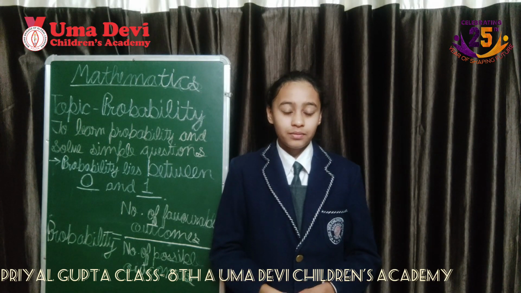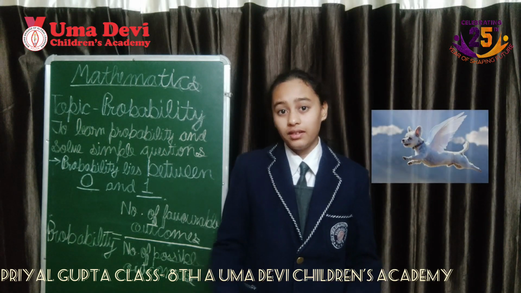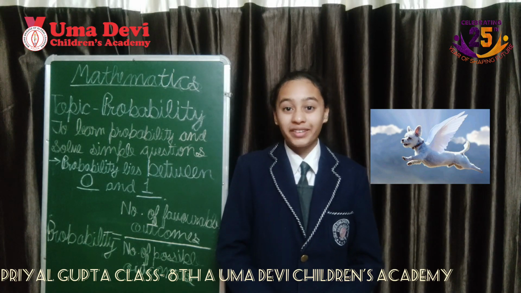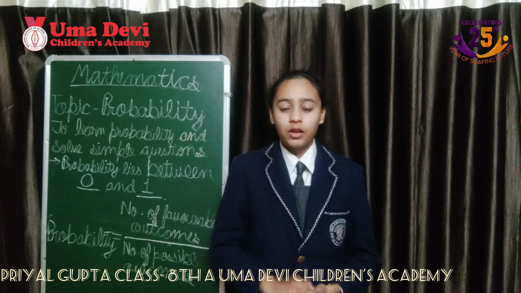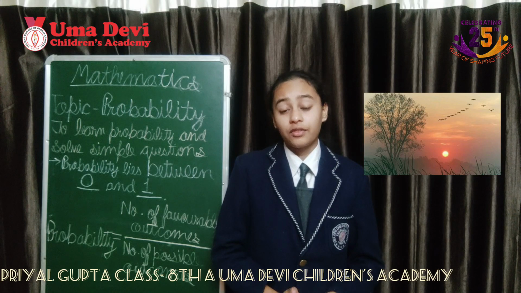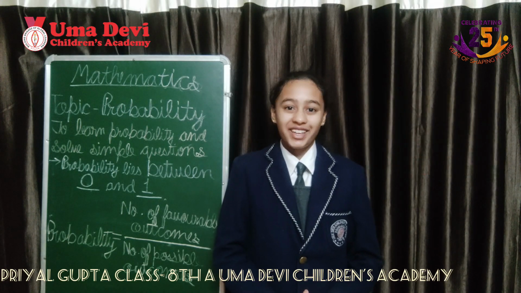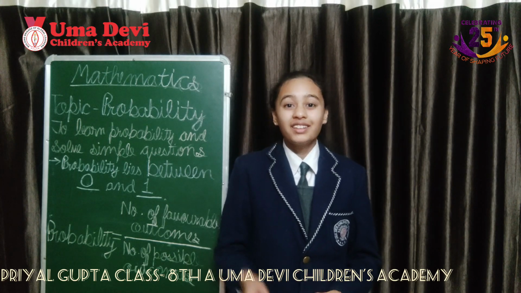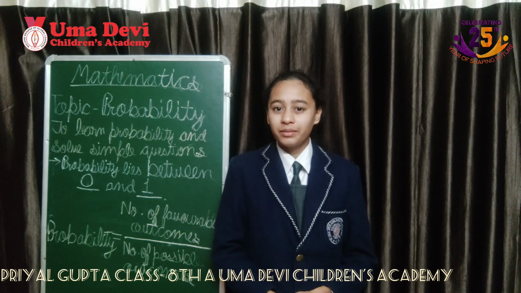Okay? Can you tell me what is the chance of a dog flying? Ma'am, a dog cannot fly. You're right, it cannot. The probability of a dog flying is 0. Okay, another question. What is the chance of the sun rising from the east? Ma'am, the sun always rises from the east. Yes, it always rises from the east. The probability is 1.